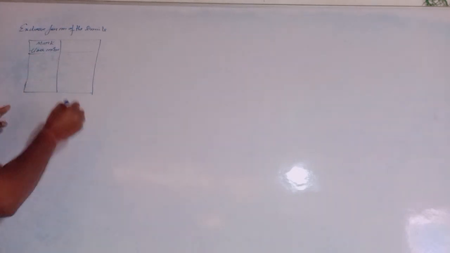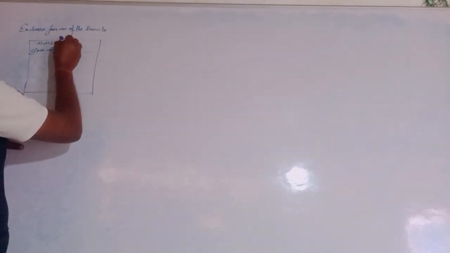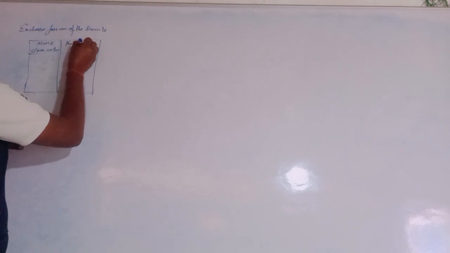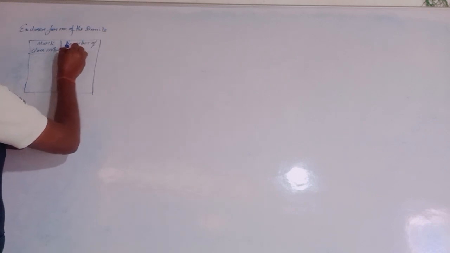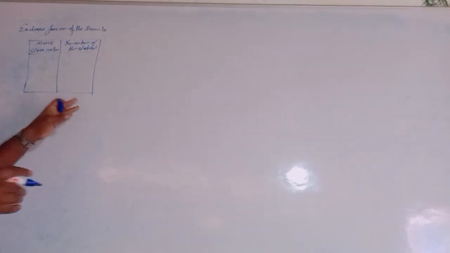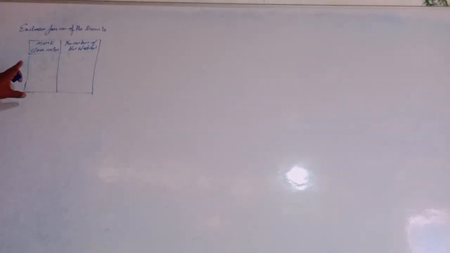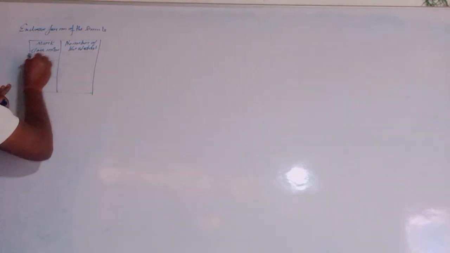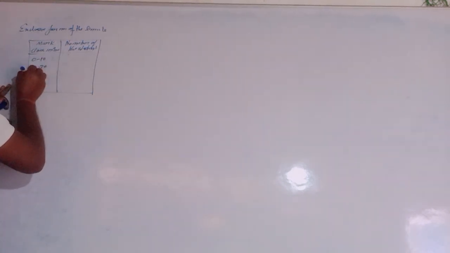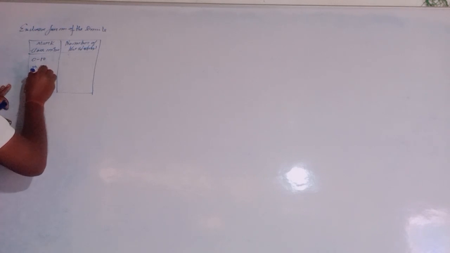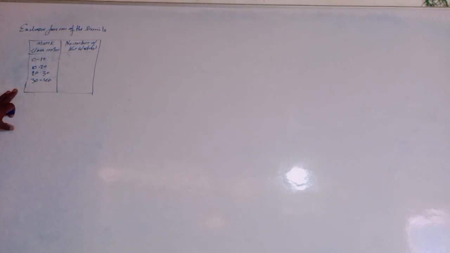Number of students, frequency distribution. We will write the class intervals here: 0 to 10, 10 to 20, 20 to 30, 30 to 40, and 40 to 50.